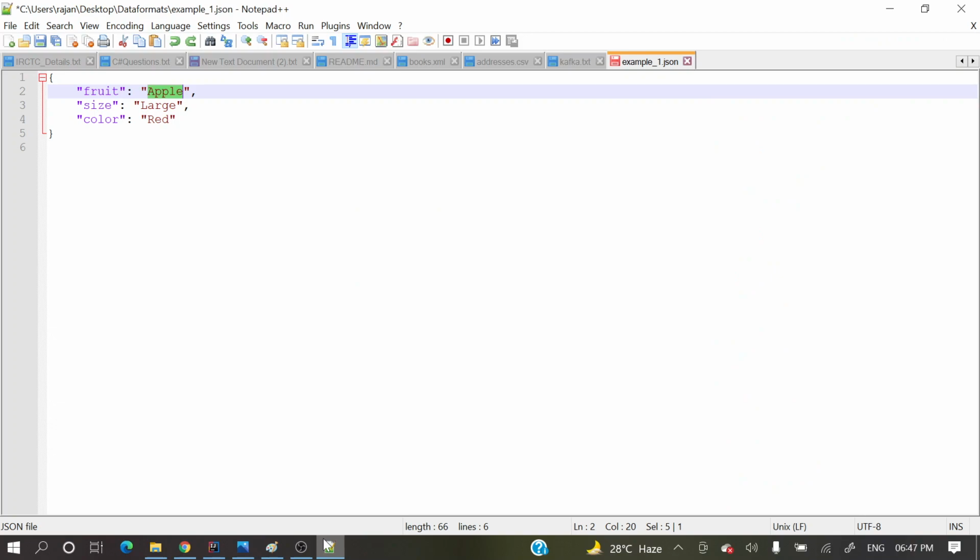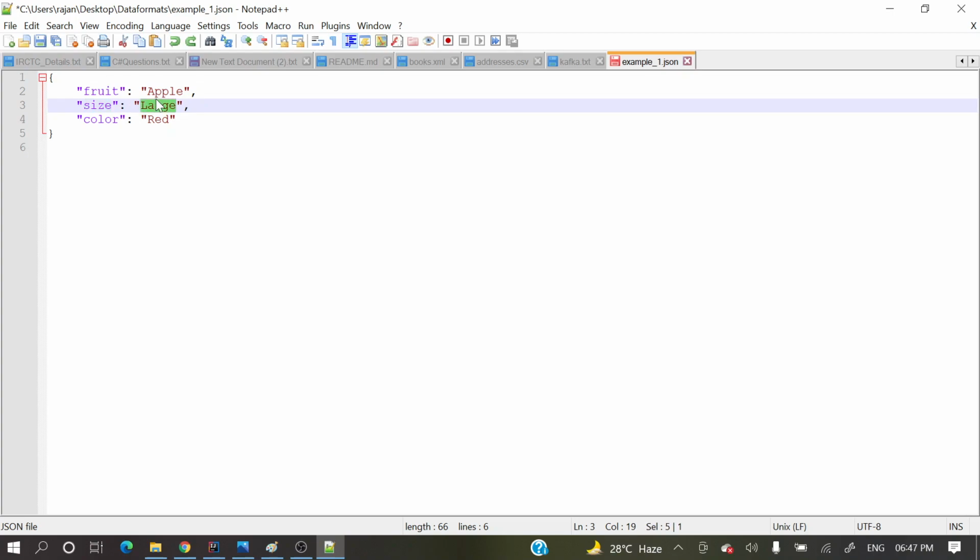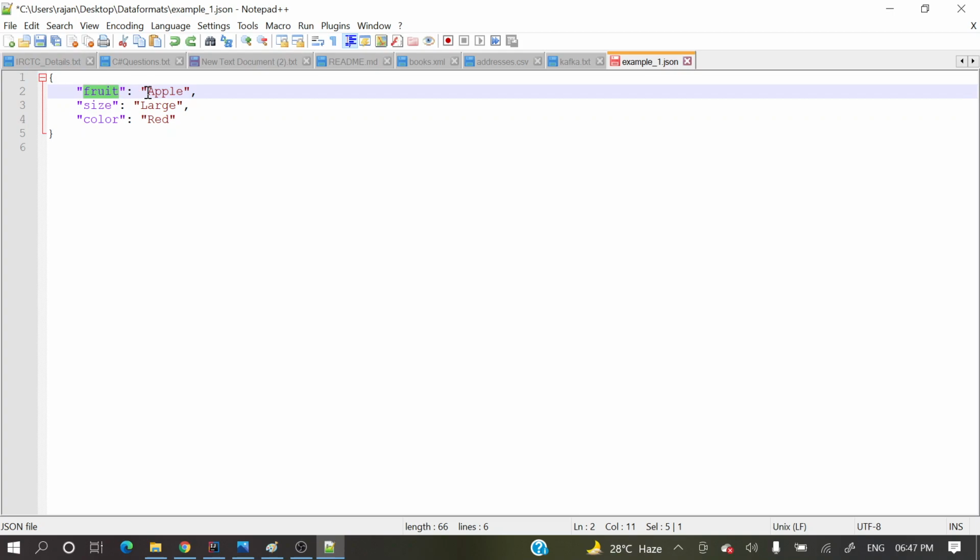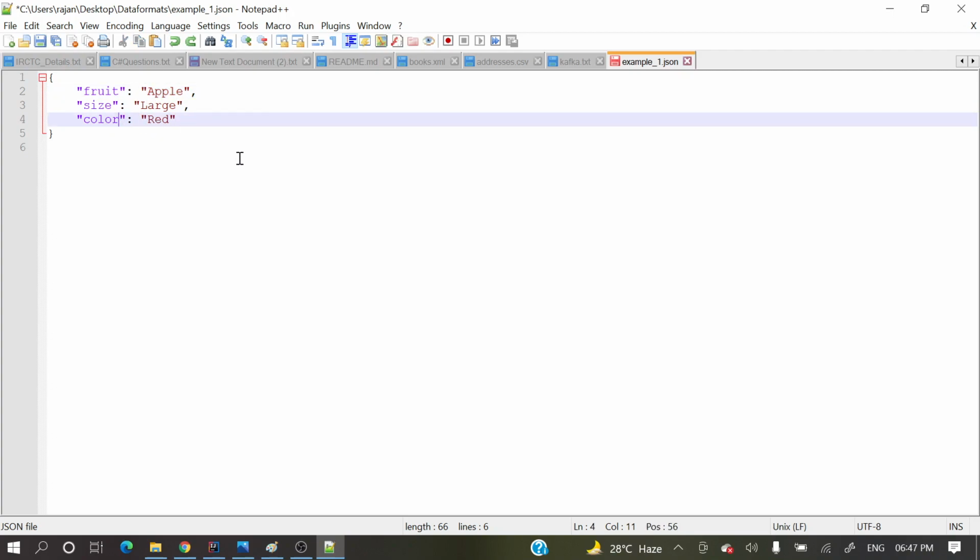If you see here, this is the key and this is the value. The key is a string and the value can be a string, a number, an object or an array. For example, let's put here colors. What is the colors?